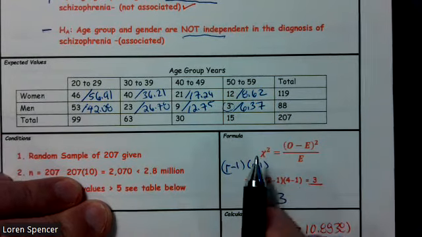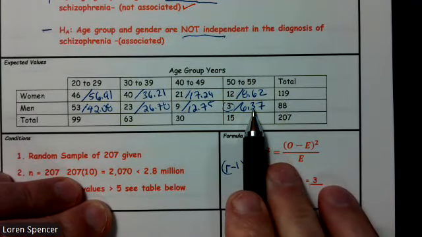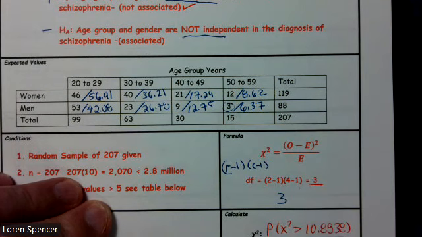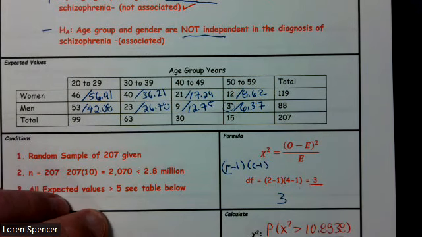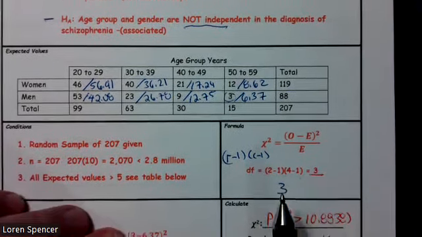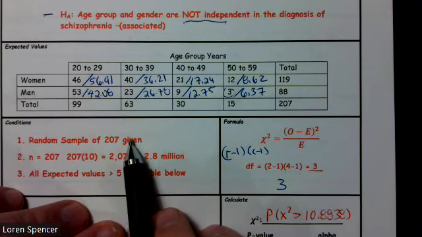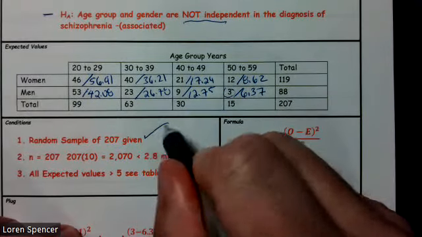As long as we're greater than or equal to 5 on our expected values, we're good to go. So all of our expected values are greater than 5. Let's look at our conditions. Well, they told us we had a random sample of 207, and that was given, so we can check that off.